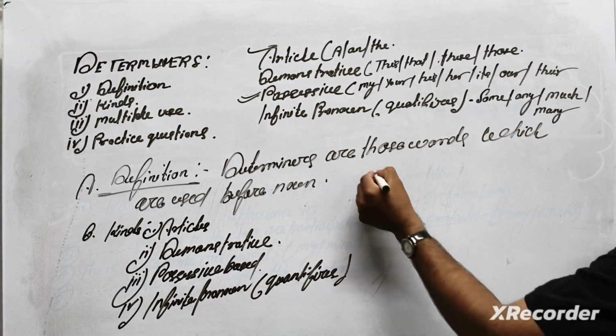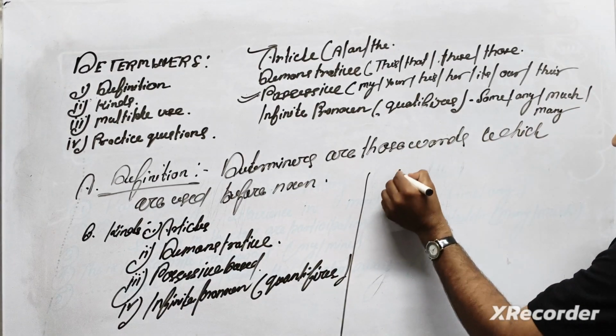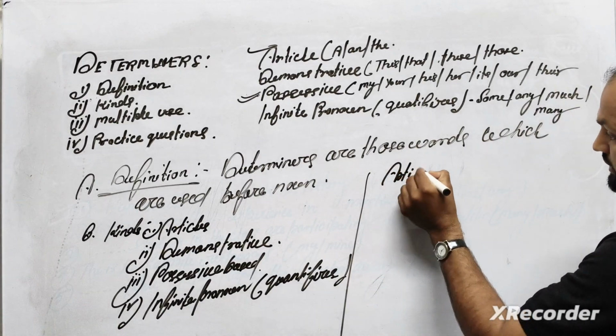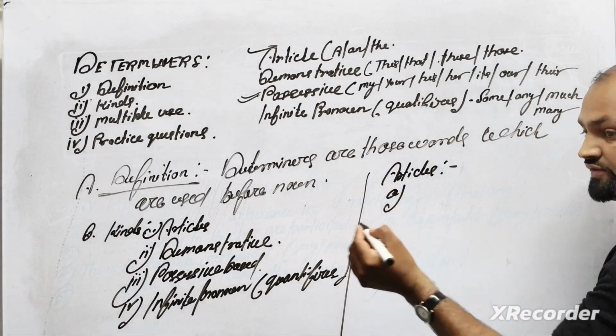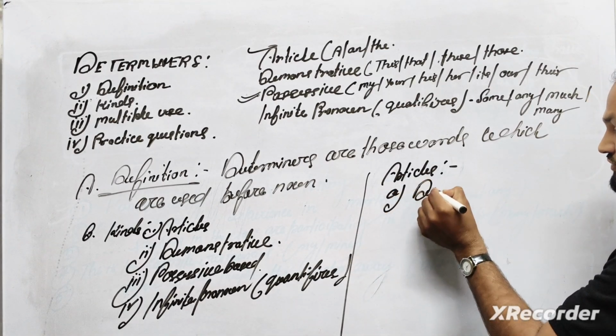Then after, look here, based on article. I'm going to discuss article-based determiners. There are two types of article. The first one is called the definite article.